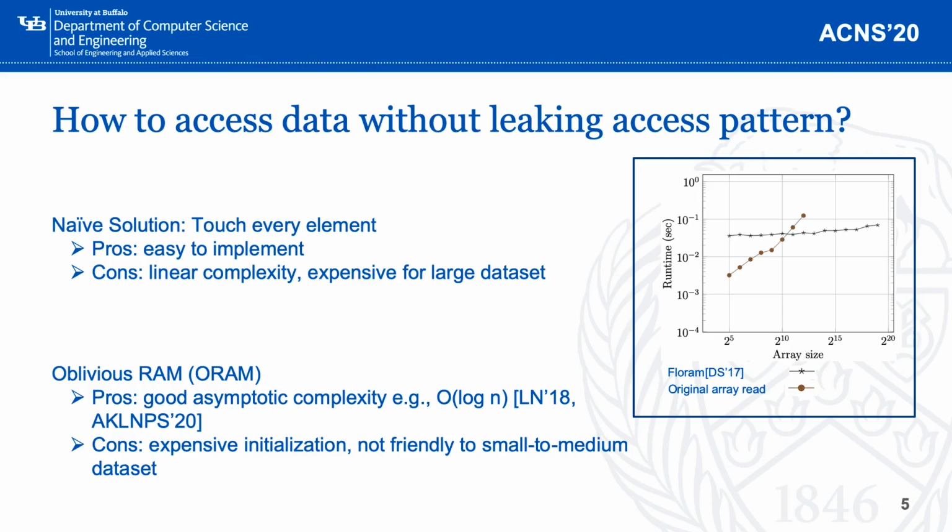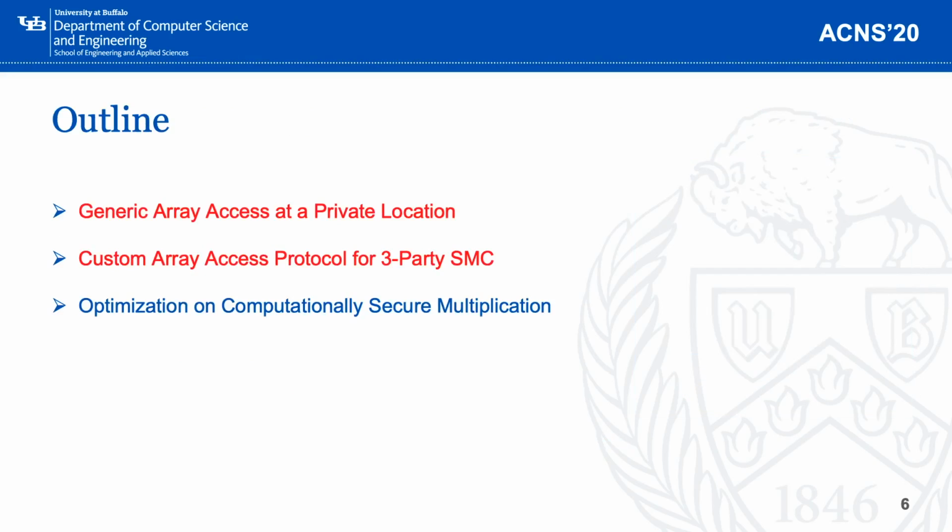So we decided to look into this problem and see if we could do better for the small to medium dataset. These are the main contributions in our paper, but in this talk, I will only discuss the first two parts. I will first introduce our generic array access protocol, which could work for any number of parties, and then I will introduce another solution, which could work only for the three-party environment.